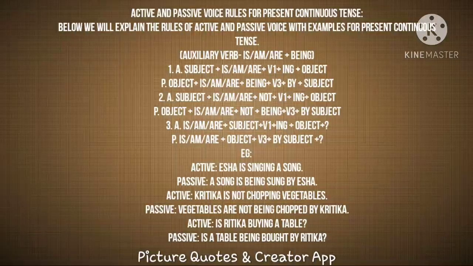Is a table, this is the object of the active sentence, and here in the passive construction it came first. Is a table being, to indicate it is an ing form, being bought by Ritika. Here the V3 form of the verb, the preposition by plus the doer of the action, the subject of the active sentence, came at the last in the passive construction. So this is the sentence construction in present continuous tense, active and passive.